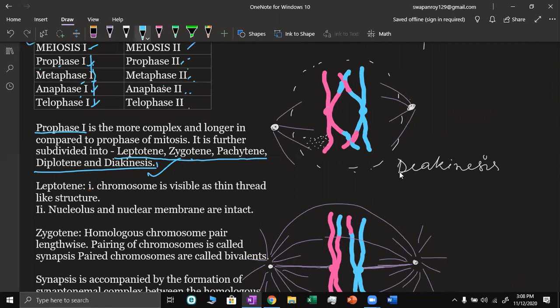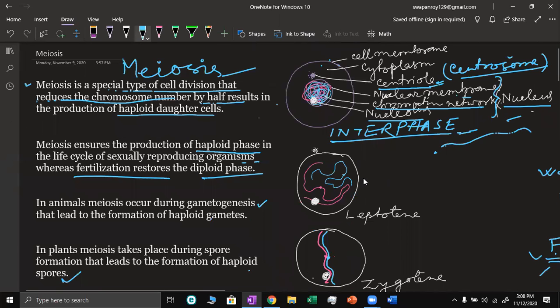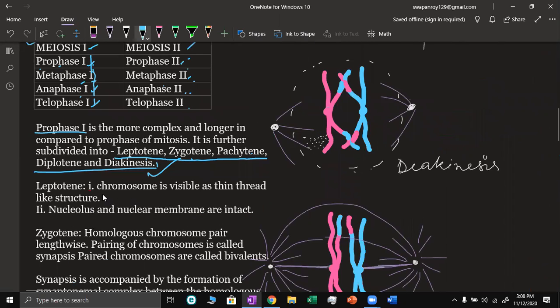Now, what is leptotene? Leptotene is the stage of the prophase when we can first see the chromosomes. The chromosomes appear as thin threads. Chromosomes are visible as thin thread-like structures.